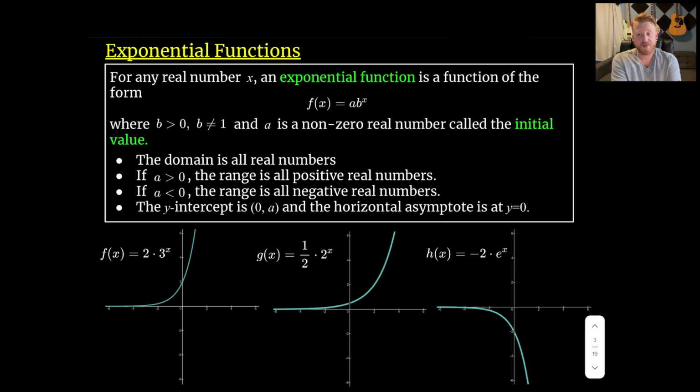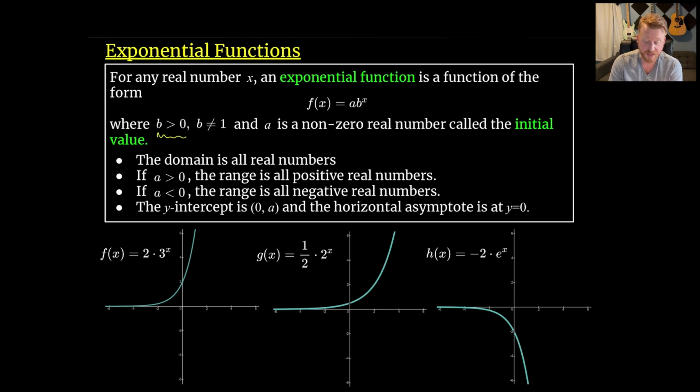So let's look at the definition for exponential functions here. For any real number x, an exponential function is a function of the form f of x equals some constant a times some constant b being raised to this variable x here. And we need these two conditions. We need b to be positive.